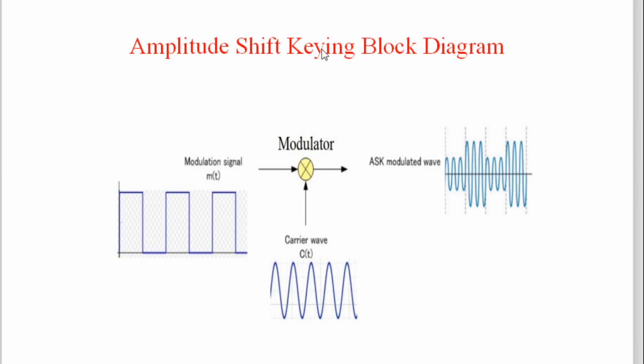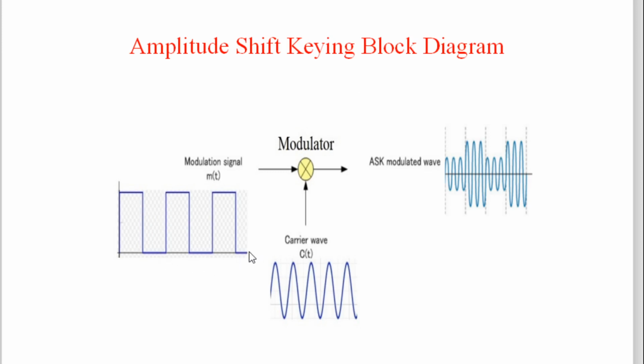So what is amplitude shift keying? In amplitude shift keying, the modulator is taking two signals. One is called the information signal, modulating signal, or baseband signal. And in the case of ASK, the information signal is a digital signal: logic 1, 0, 1, 0.